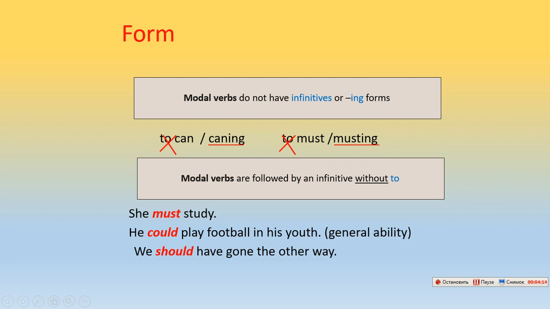Modal verbs are followed by an infinitive without to. She must study. He could play football in his youth. We should have gone the other way. As you see, here we don't use any particles like to or ing endings like musting, coulding, or shoulding. We never use them.